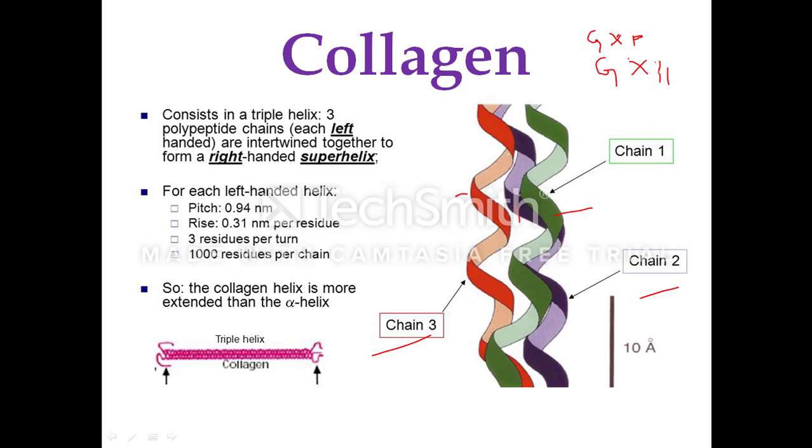This tripeptide structure will be repeated many times over the length of the 1000 amino acid residues. This tripeptide sequence has a left-handed helical structure. They are intertwined together to form a right-handed superhelical structure.